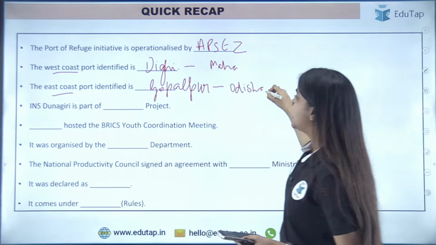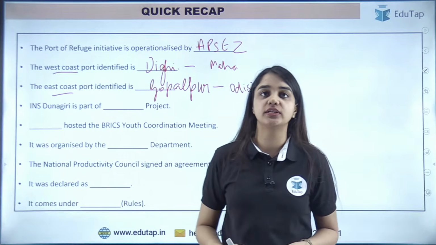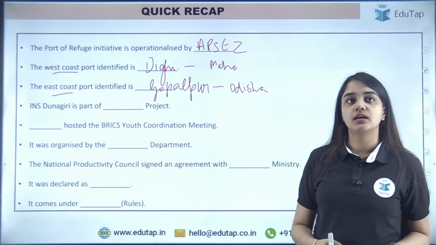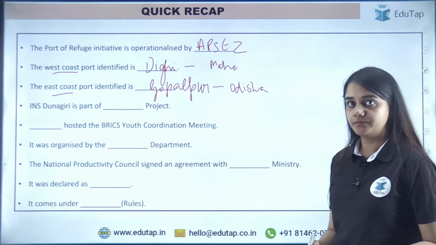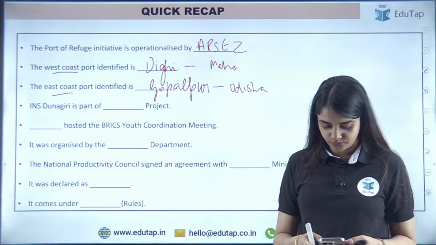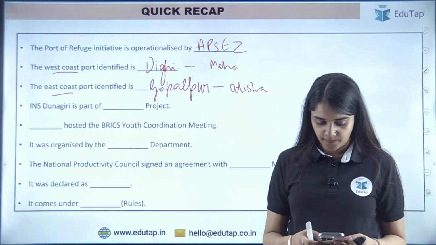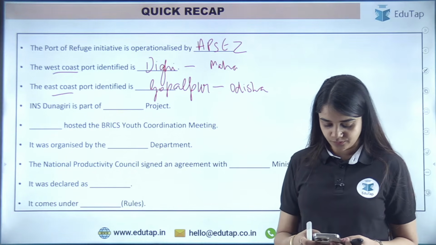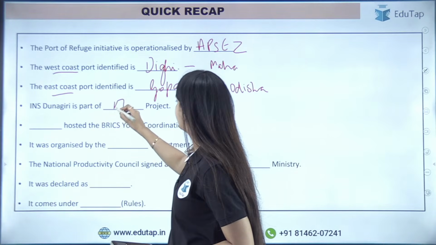Very well done. Next is INS Dunagiri. It is a part of which project? The name of the project. The project is Project 17A. Very well done.